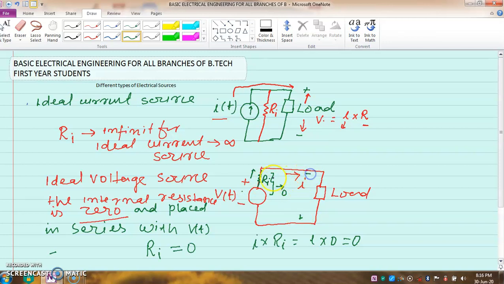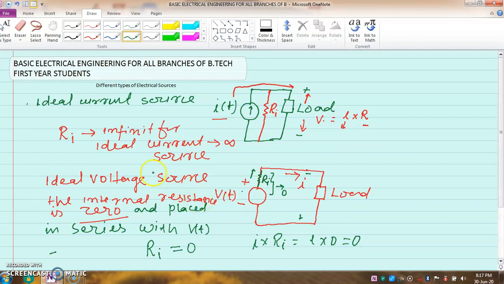This is the condition for ideal sources. In an ideal voltage source, the internal resistance is placed in series and its value is 0. In an ideal current source, the internal resistance is infinite and placed in parallel with the source.